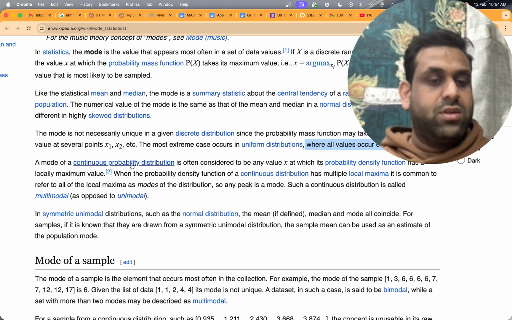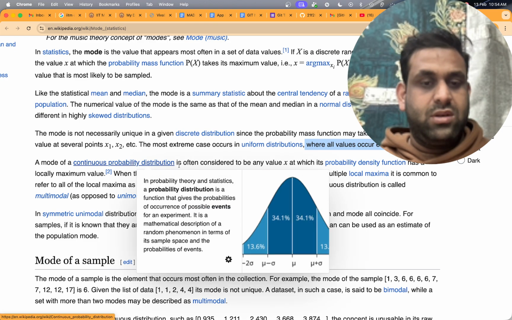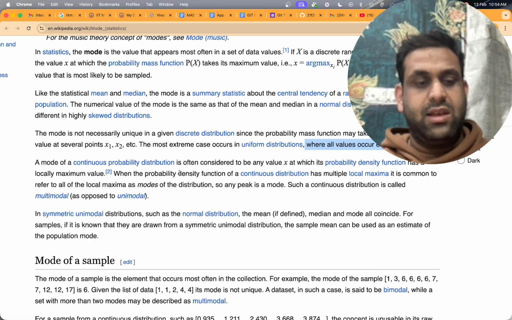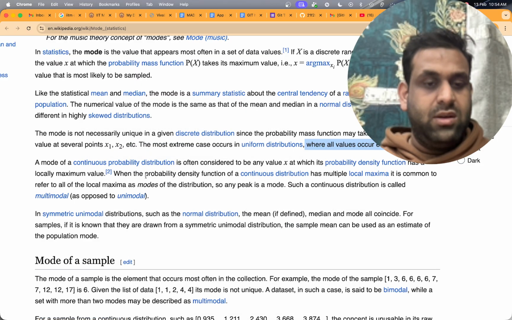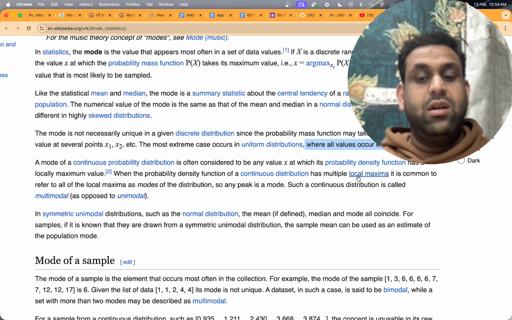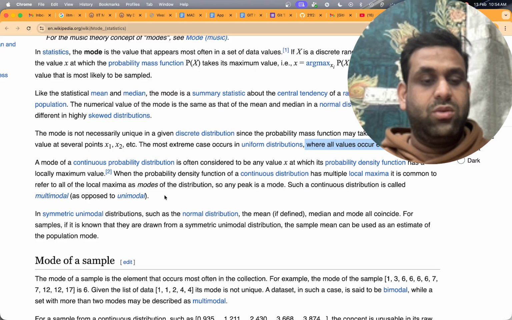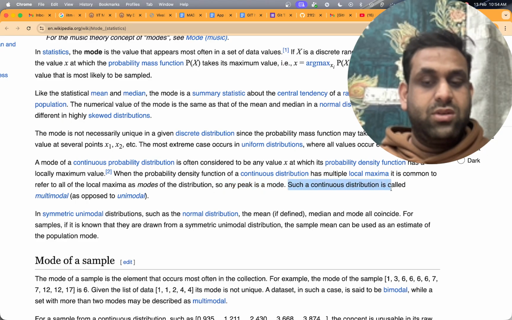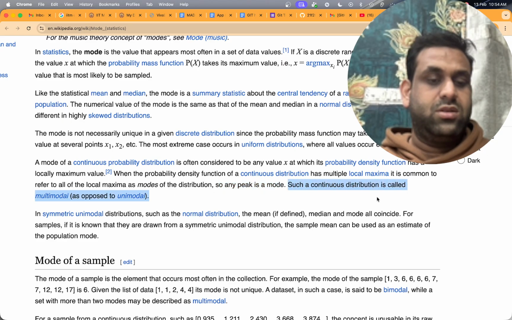The mode of a continuous probability distribution is often considered to be a value x at which the probability density function has a local maximum. When the probability density function of a continuous distribution has multiple local maxima, it is common to refer to all the local maxima as modes of the distribution. So the peak is a mode. Such a continuous distribution is called a multimodal distribution.